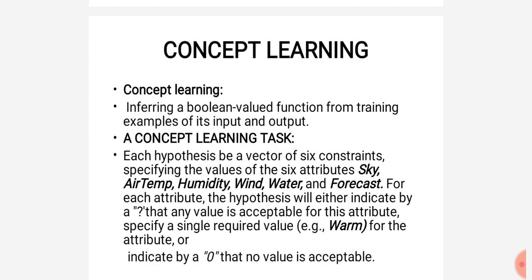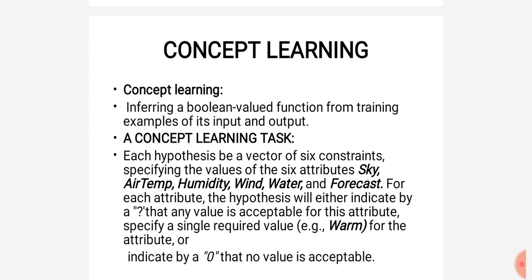The sky constraint contains 3 types of attributes. Air temperature has 2, humidity has 2 types of attributes, wind has 2, water has 2, and forecast also has 2 types of attributes. Depending upon these attributes, one person wants to play water sports. For that purpose, he is finding one hypothesis. What is the meaning of hypothesis? It means our imaginary target function.